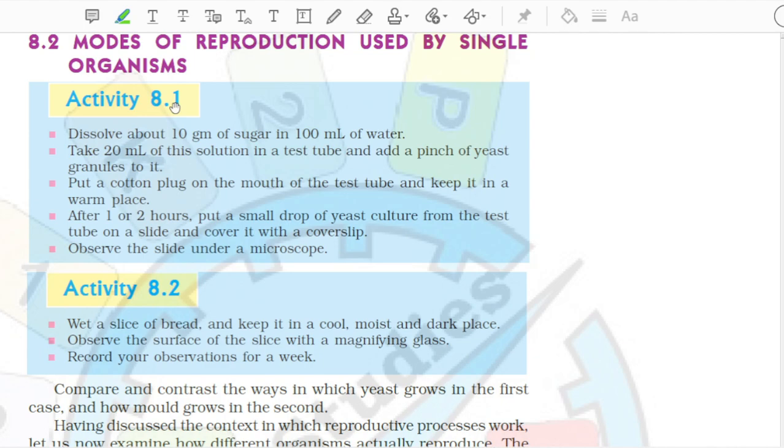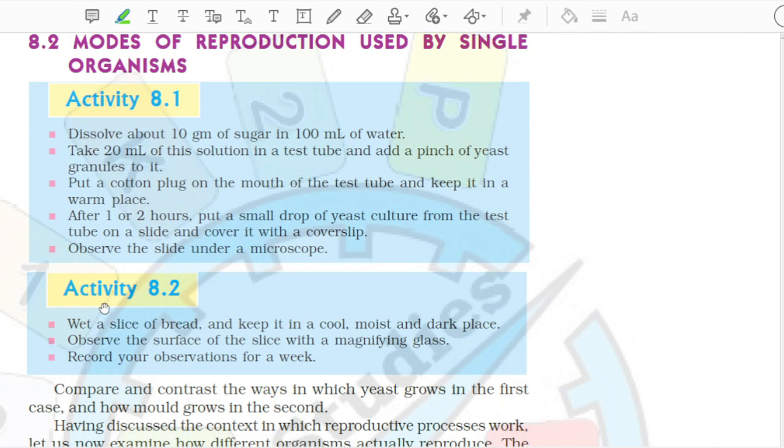8.2 Modes of reproduction used by single organisms. Dissolve about 10 gm of sugar in 100 ml of water. Take 20 ml of this solution in a test tube and add a pinch of yeast granules to it. Put a cotton plug on the mouth of the test tube and keep it in a warm place. After 1 or 2 hours, put a small drop of yeast culture from the test tube on a slide and cover it with a cover slip. Observe the slide under a microscope.